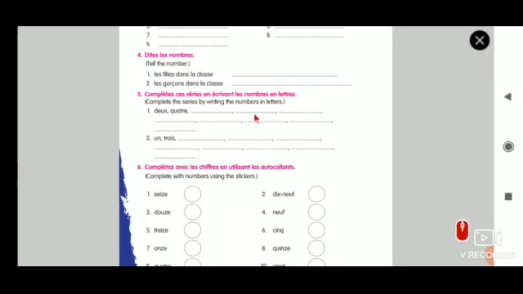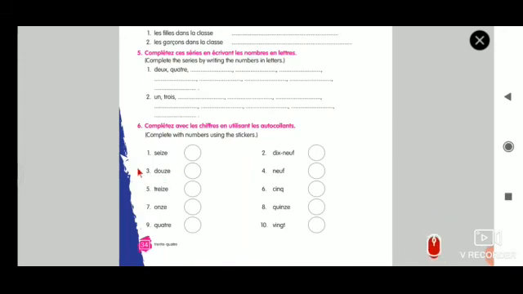So like this, write the even series and odd series, and from the back side of your book try to do the sticker work. Les autocollants is nothing but the stickers.